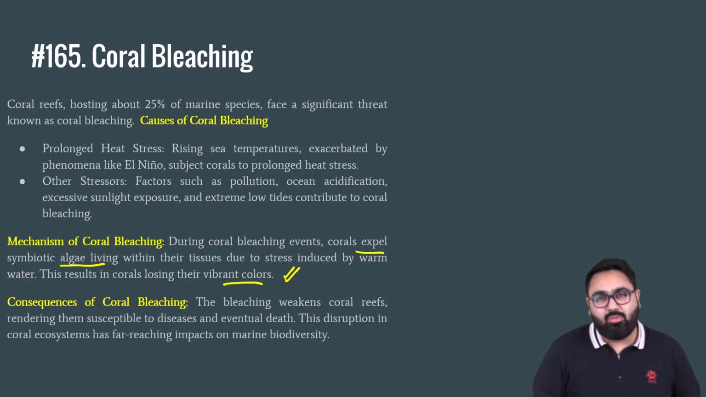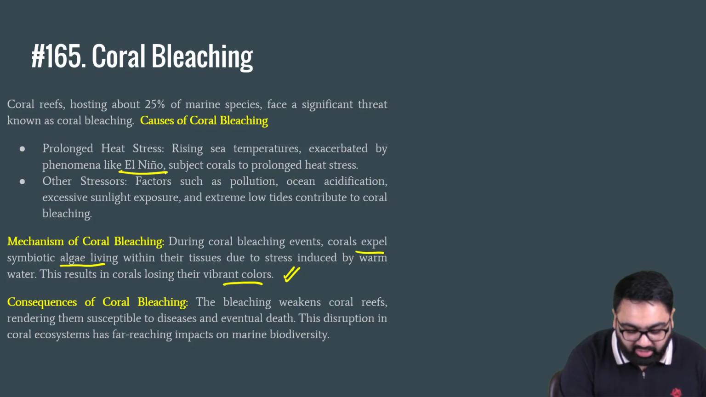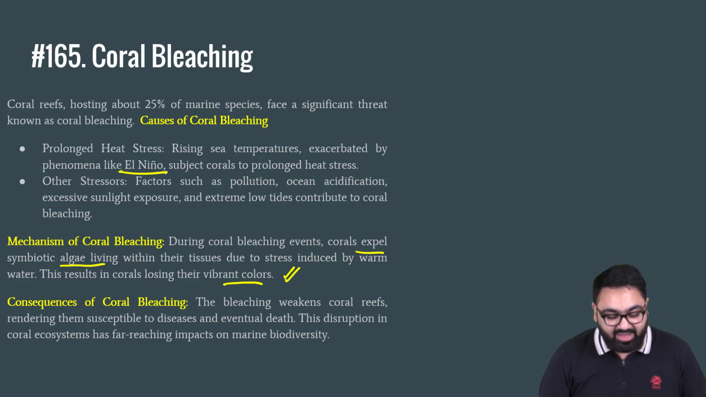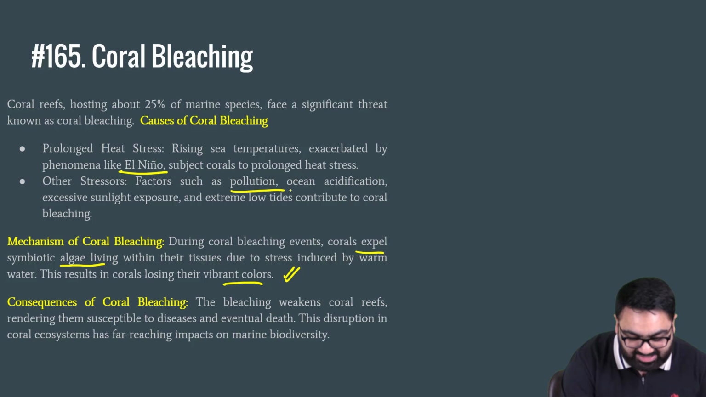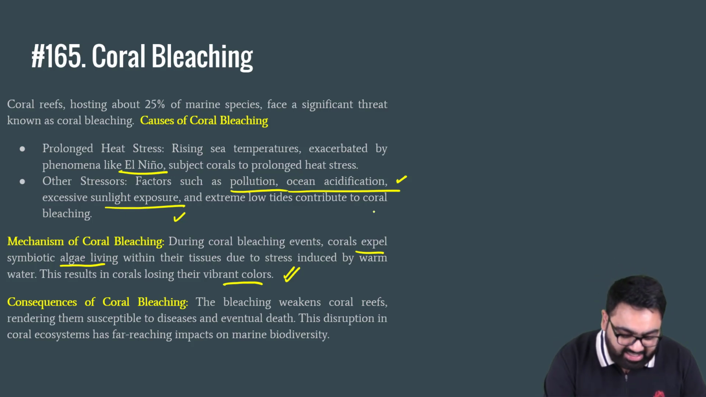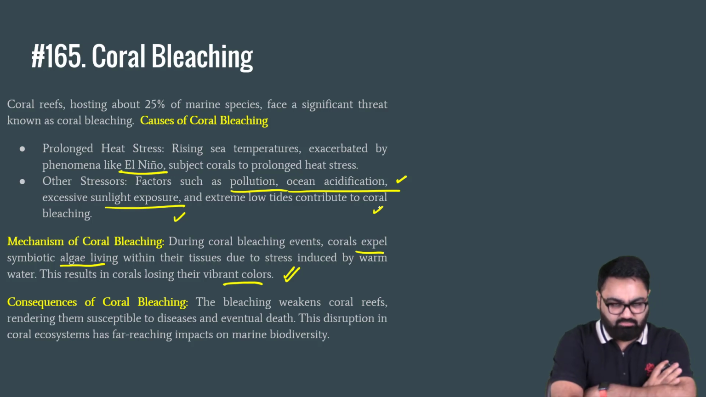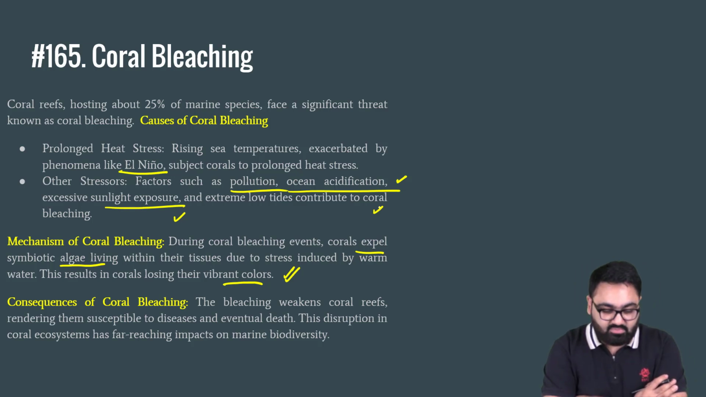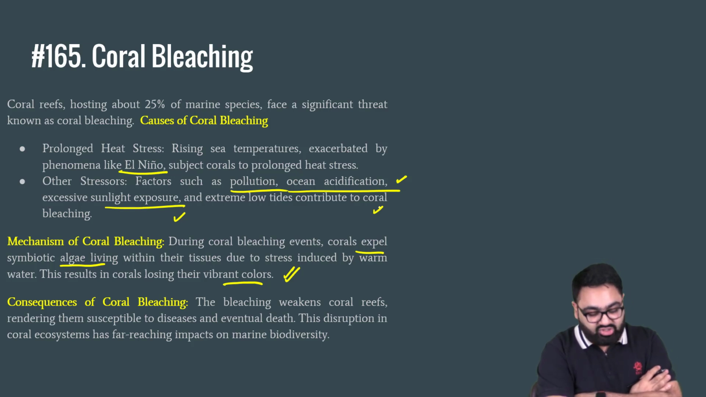The causes of coral bleaching mainly include a rise in the average temperature of the water. There can be other reasons as well. El Nino leads to this increase in temperature mainly. Other factors such as pollution, ocean acidification, more sunlight exposure than usual, all of these can be considered as major factors leading to coral bleaching. Coral bleaching events are not very rare nowadays, unfortunately.